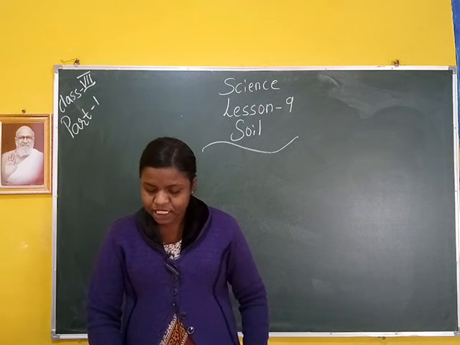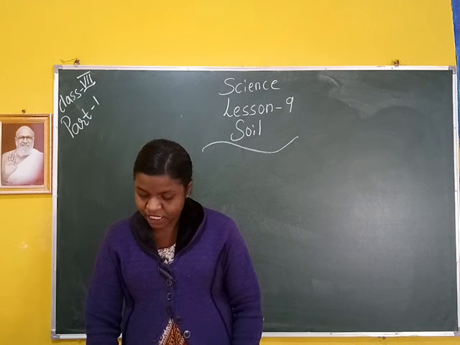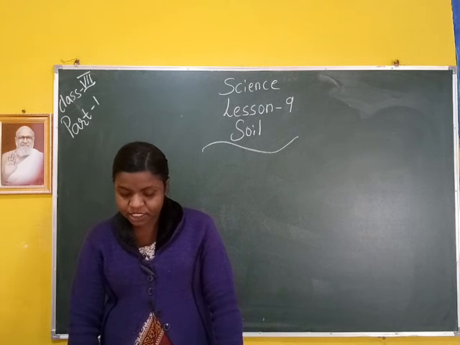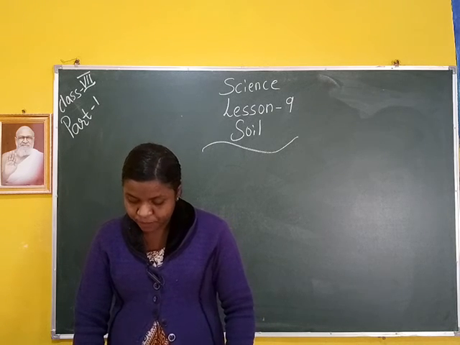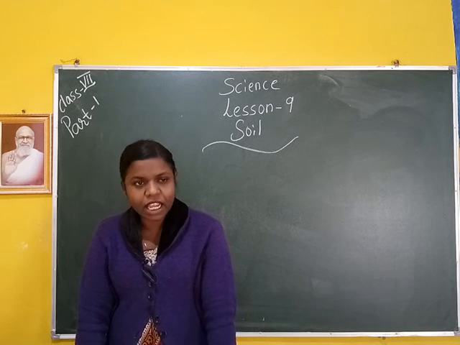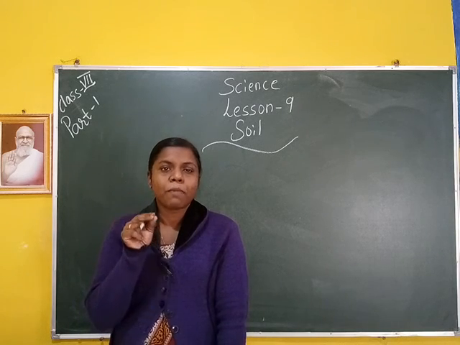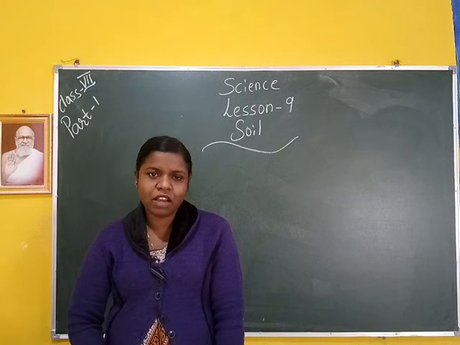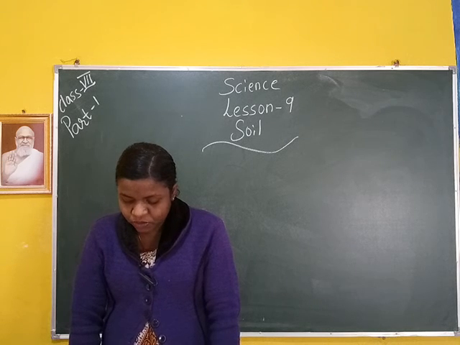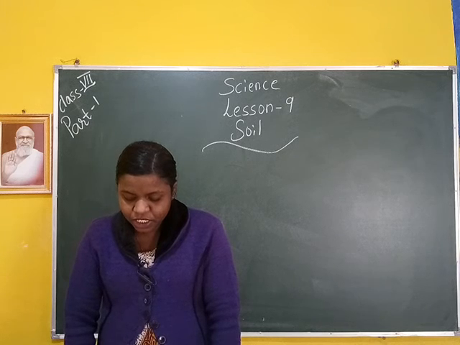Soil contains air, water and countless living organisms like fungi, bacteria, insects like ants and beetles, earthworms, rodents, moles and plant roots. Some organisms are too small to be seen by the naked eye. That means we cannot see them with our eyes, only through a microscope. Examples are fungi, bacteria, virus, etc. An important soil organism is the earthworm. It is visible only in the rainy season. It increases the fertility of soil.